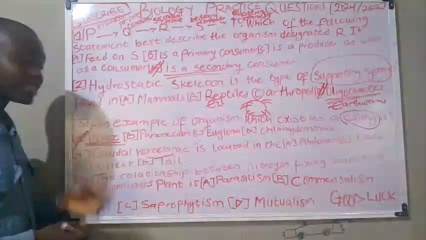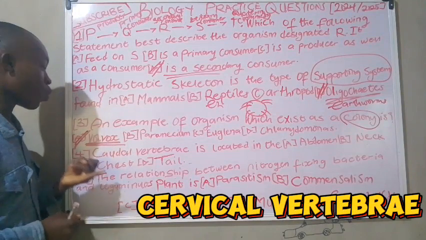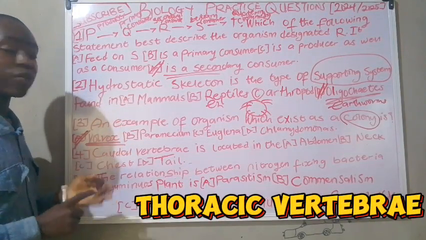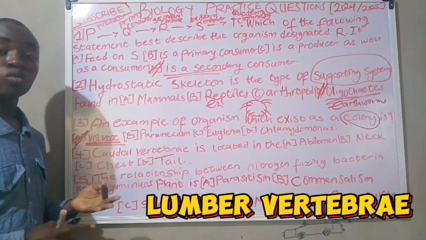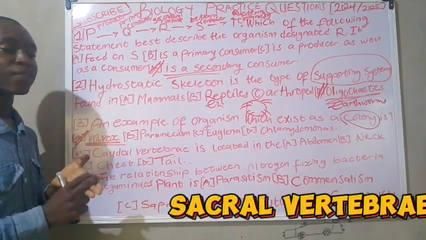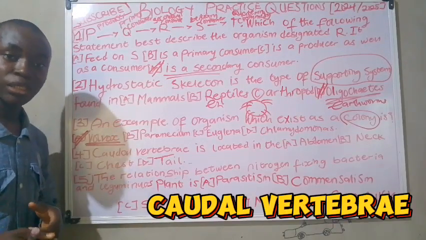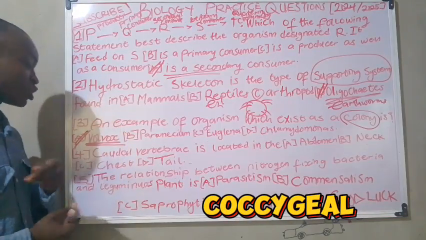We have the cervical vertebrae, the thoracic vertebrae, the lumbar vertebrae, the sacral vertebrae, and also the caudal vertebrae, which is also known as the coccygeal.